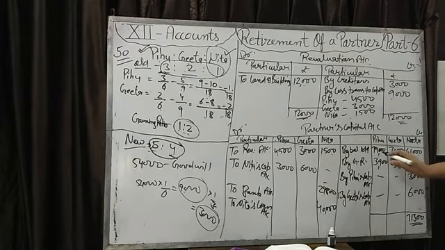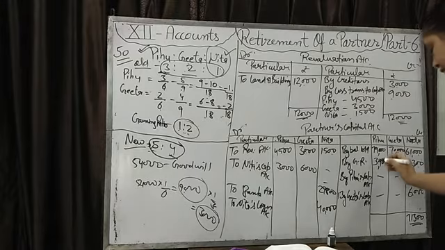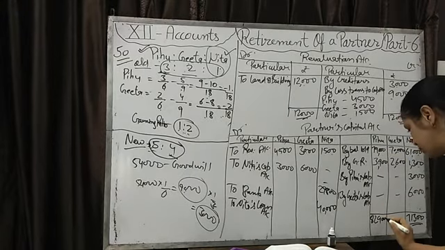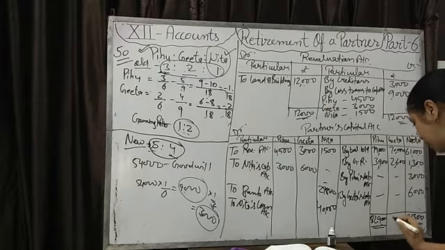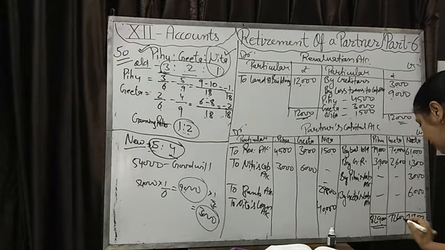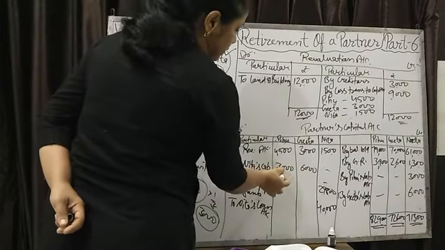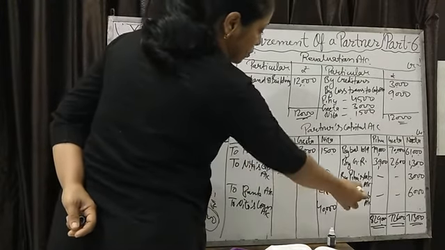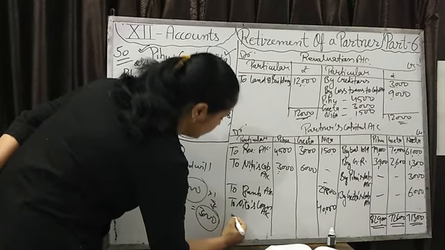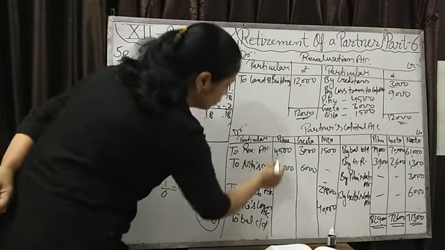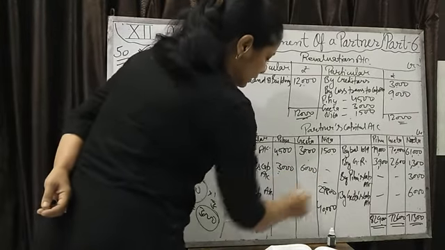Now we will close the capital account of Pihu and Geeta. Do the total of this. It will come 82,900. Put two lines. Don't forget to put two lines after closing the account. Now deduct 4,500, 3,000, 7,500 from 82,900. Now what will come? Balance carried down of Pihu and Geeta.